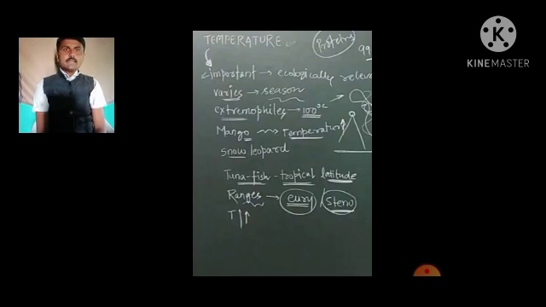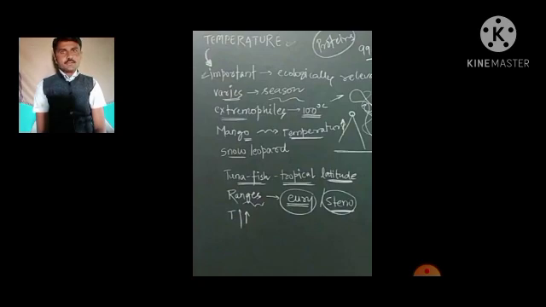So this is the temperature variations which occur seasonally according to the geographical region. On our earth, we find different types of temperature variation on the various geographical regions of the earth.